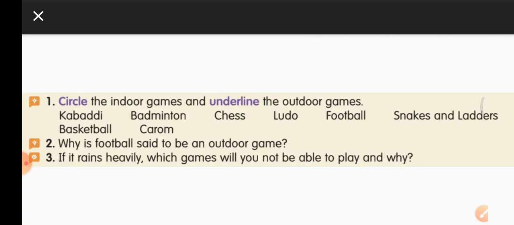Third question, if it rains heavily, which games will you not be able to play and why? If it rains heavily, we can't play the outdoor games. Why? Because when the weather is bad, we don't go out. We might fall sick if we play outside, right?